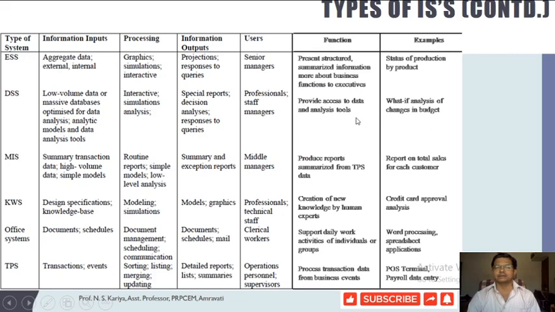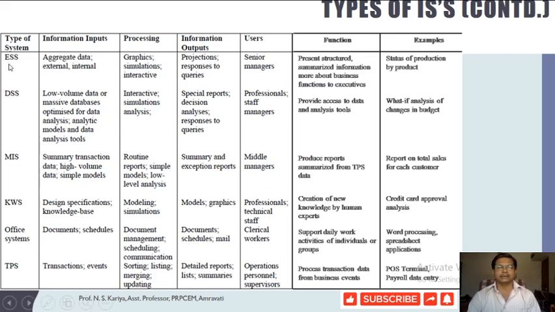A crucial form of analysis performed under DSS is called what-if analysis. If the budgetary values are changed, they identify the effect of certain variables, such as what the sales and profit would be in the near future. Lots of things can be anticipated with the help of DSS.